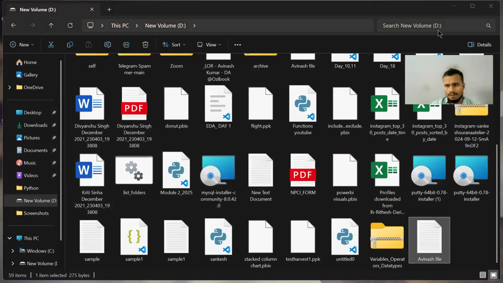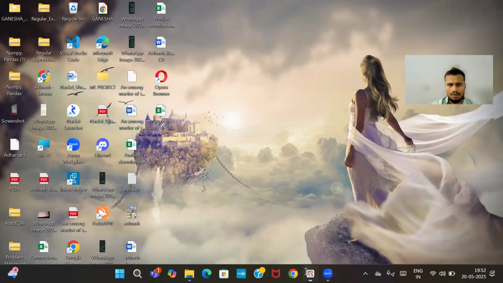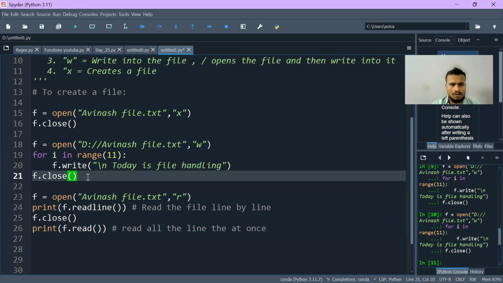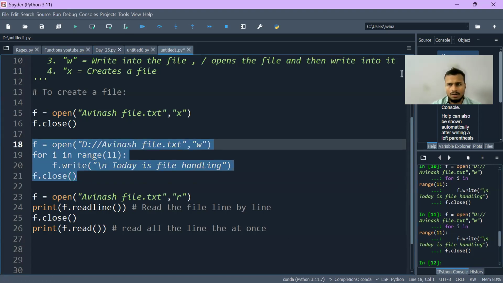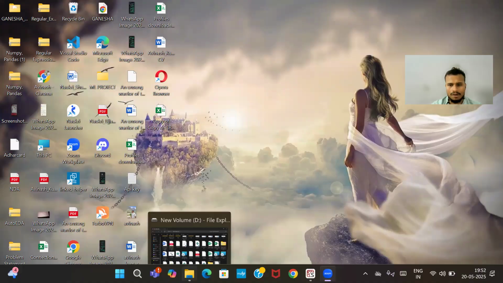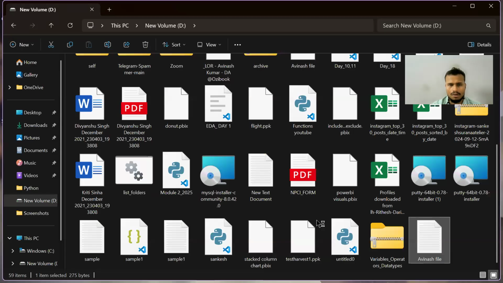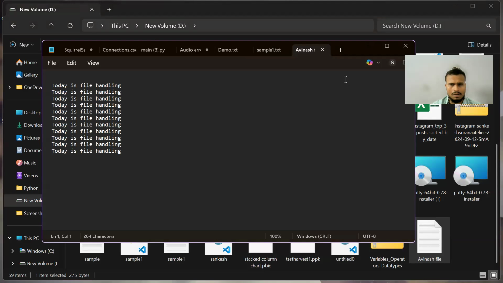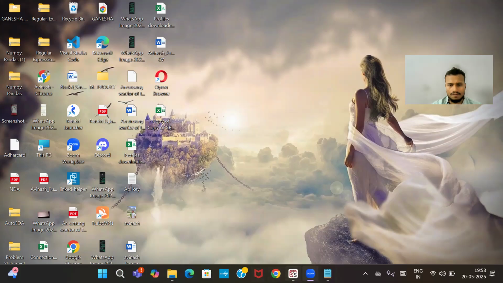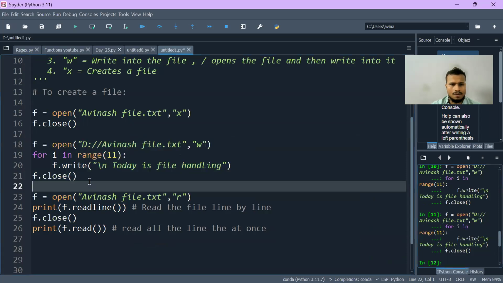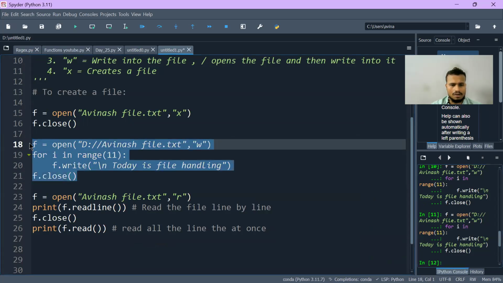And then again, if I use that line of code again, and open that file, basically it's overriding the things. So if I want to write it again,